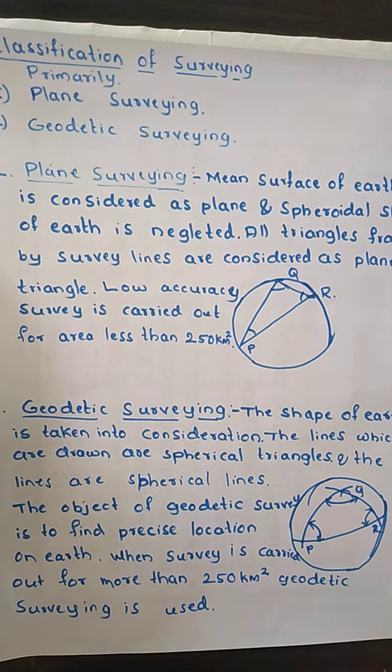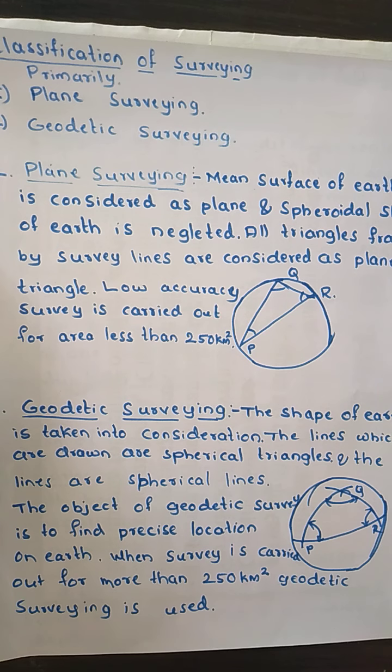This kind of survey is used where we want low accuracy, and wherever we carry out a survey of an area less than 250 square kilometers, we consider plane surveying. So this is regarding plane surveying.